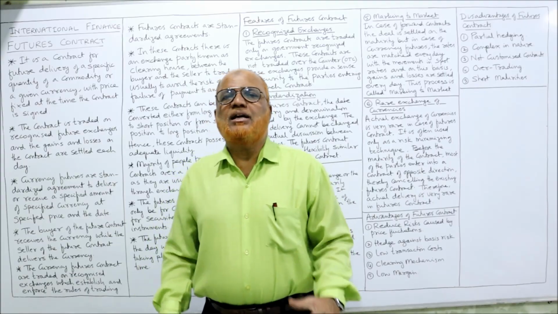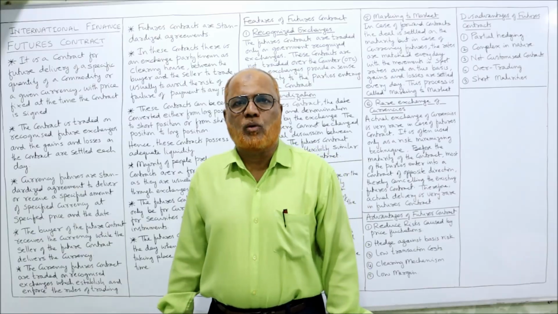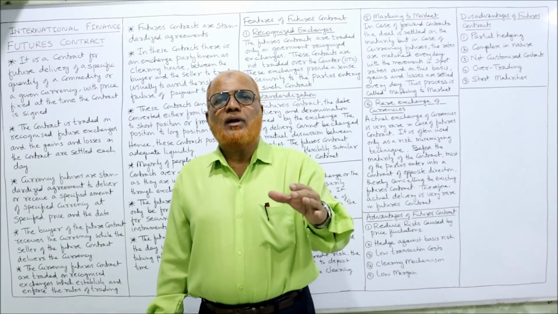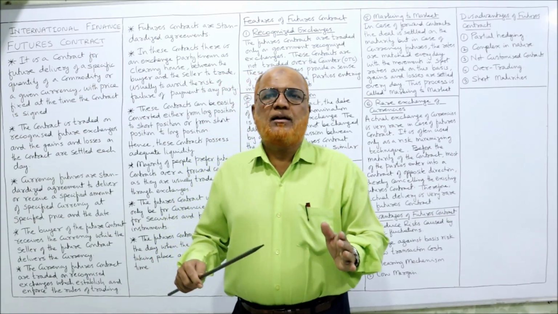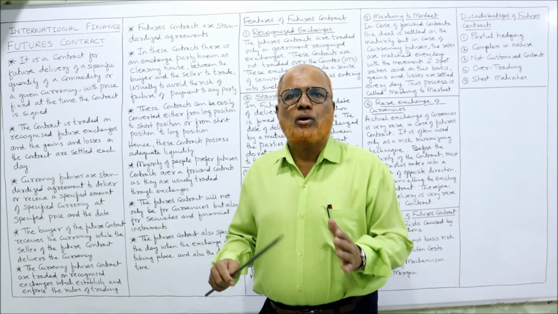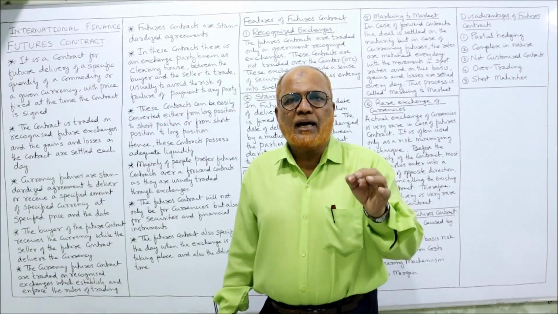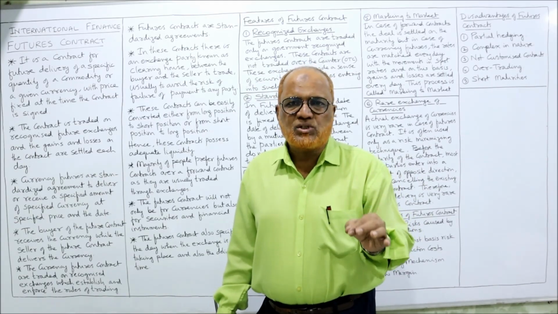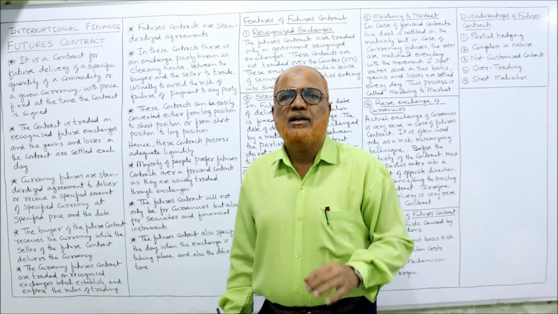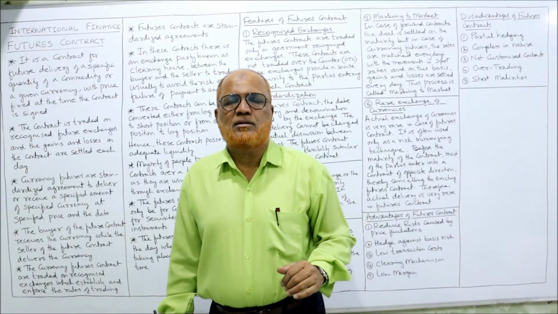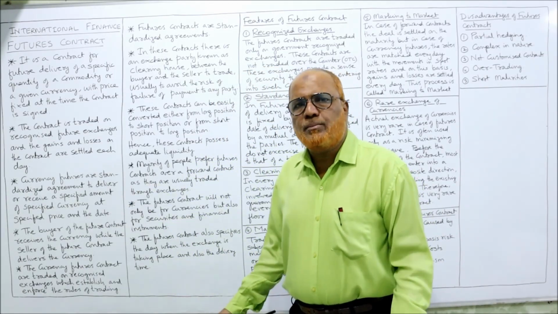So before starting futures contract, just we'll recap the points regarding forward contract. A forward contract is a contract where the buyer and seller will enter into a contract to buy or sell a particular commodity in future. The agreement is made now, the price is fixed now, the quantity is fixed now, but delivery will take place on a future date. Exactly similar, the future contract is also same thing.